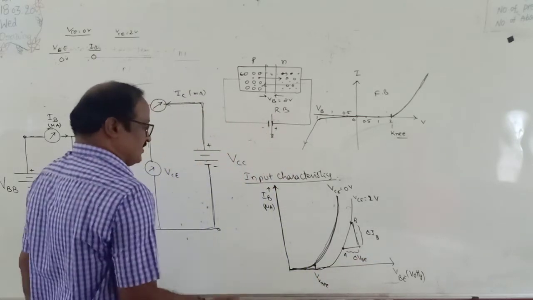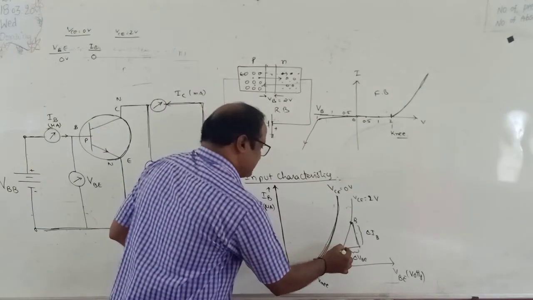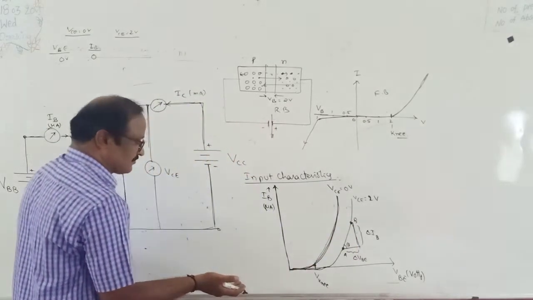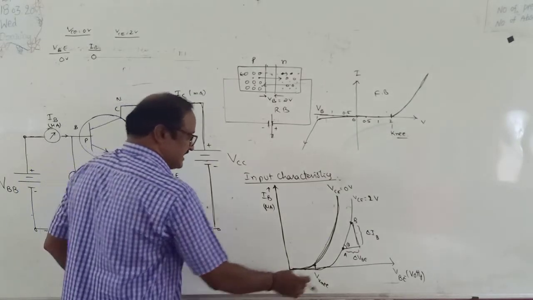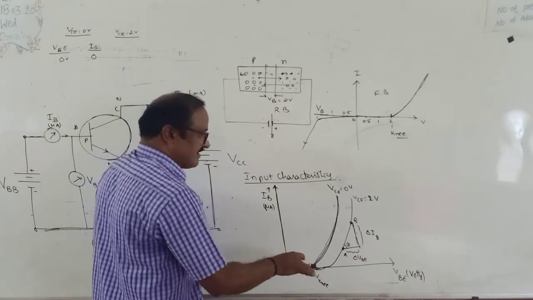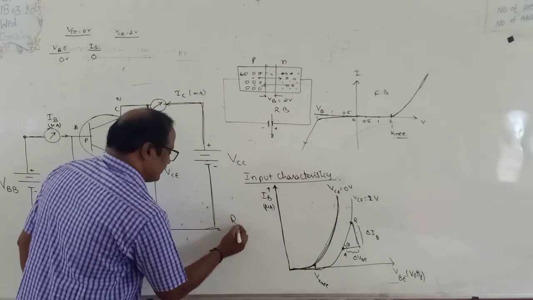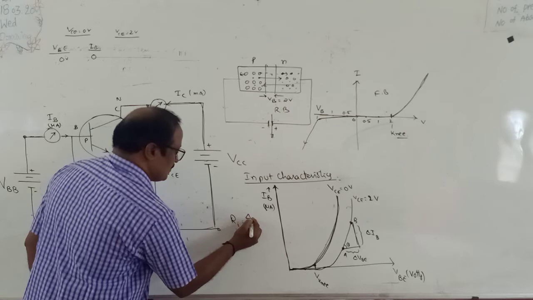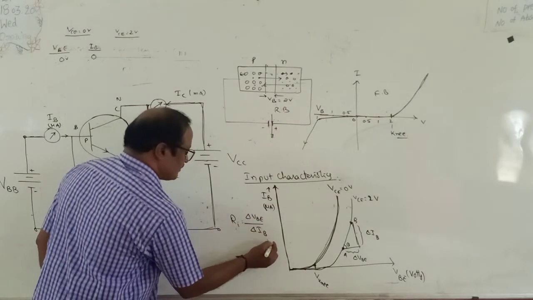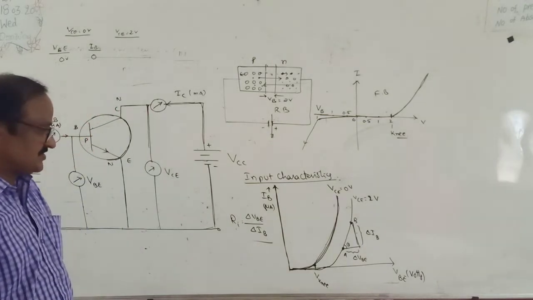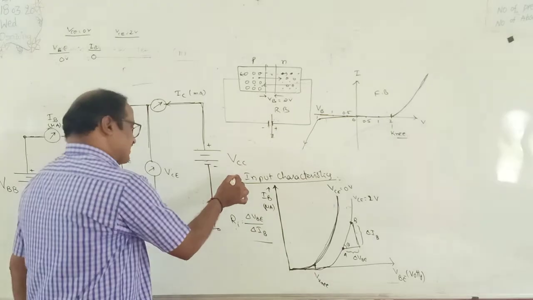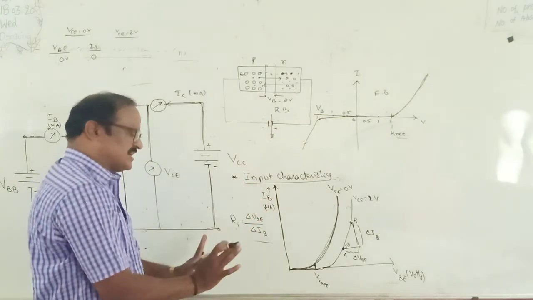Now here a tangent is drawn on the curve at this point. This makes an angle theta with the horizontal line, so the slope indicates delta IB by delta VB. Reciprocal of the slope is equal to resistance. Therefore, input resistance Ri is equal to delta VBE by delta IB. It is the formula for input resistance. Understand? Okay. So after completing the input characteristics, only a graph is drawn, enough.